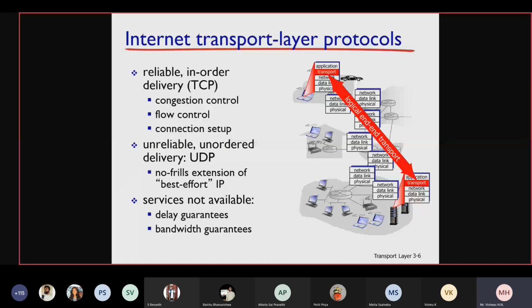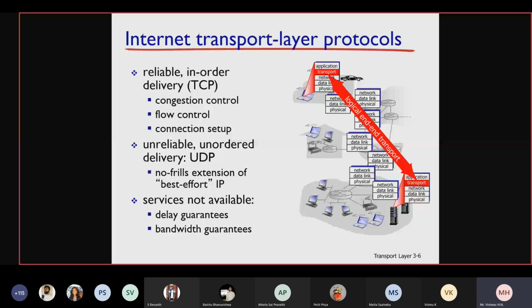Until and unless TCP receives the acknowledgement, it will not send the next packet. This is a general scenario I'm telling you. There are many upgradations on this, we will look into that later. Now, what you have to understand is TCP will send a packet, and until it receives an acknowledgement for that packet, it will not deliver the next packet. Is that clear? So in that way, you will get to know whether the packet is received by the destination or not.